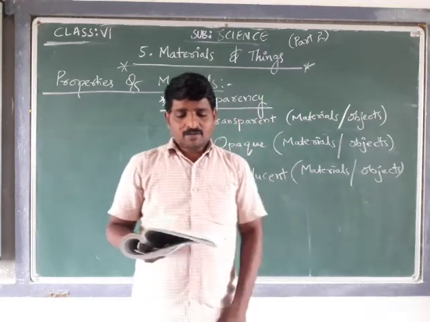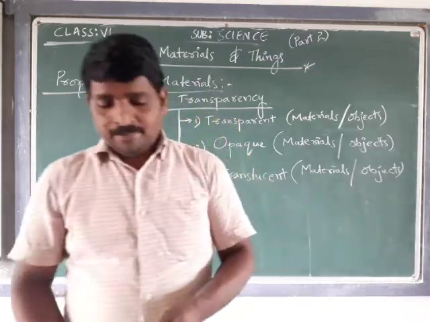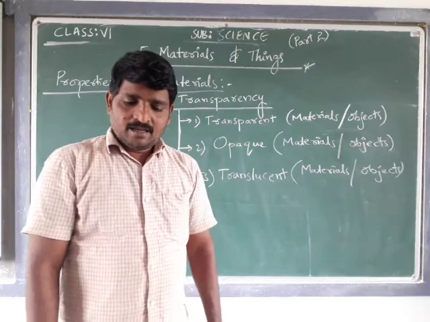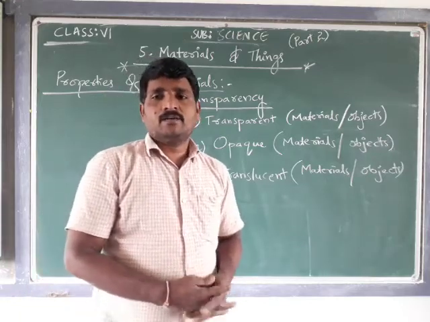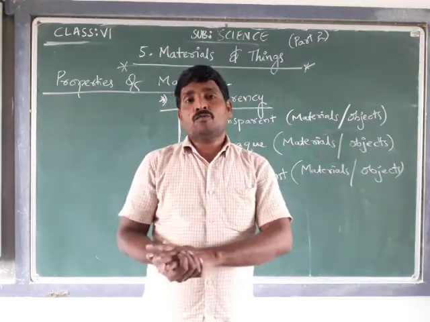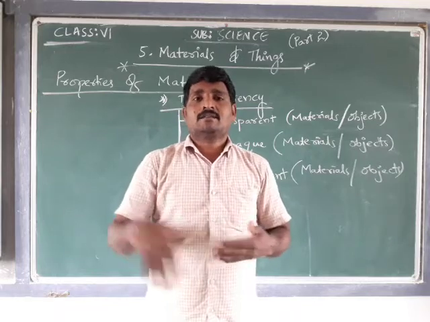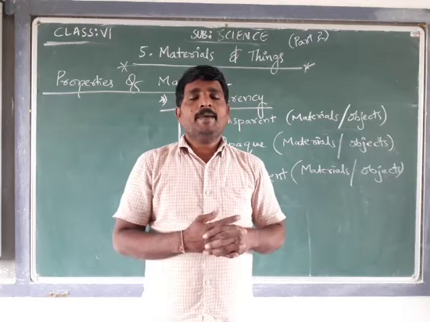Okay, can you see through a plastic? Can you see through a wood? Suppose I take wood, we cannot see through some materials like wood, steel, cardboard. Such materials are said to be opaque objects. That means the materials through which we cannot see the other side objects or other side substances, that type of materials we call opaque objects.